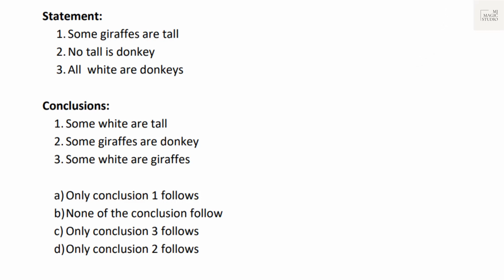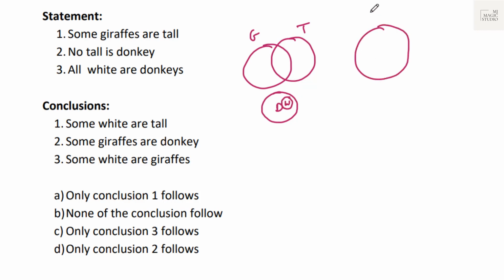3 statement, 3 conclusion type. Some giraffes are tall. No tall is donkey. That means the donkey set should be outside the set of tall. Let me have this donkey here. And all whites are donkeys. That means white will go inside this donkey. So we can also have it like this. Some giraffes are tall, and no tall is donkey. Donkey can be here. And all whites are donkeys.